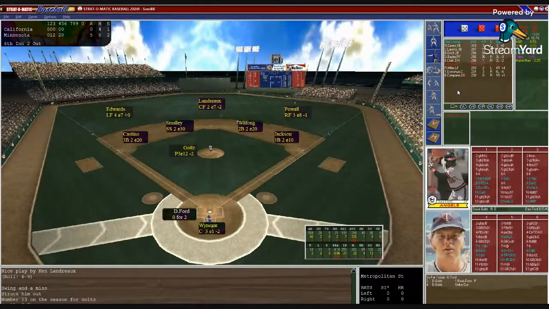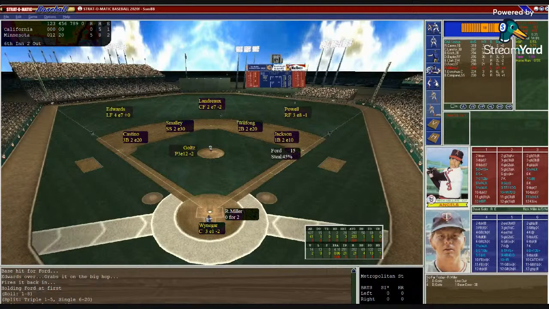Here's Disco Dan Ford. 0 for 2. Got on an error and struck out. Weininger sets in, puts down the target. Goltz looks in, gets the sign. Here's the pitch to Ford. And that's a 1-7 base hit for Ford. So Disco lives for another day, Ford on at first with 2 outs.